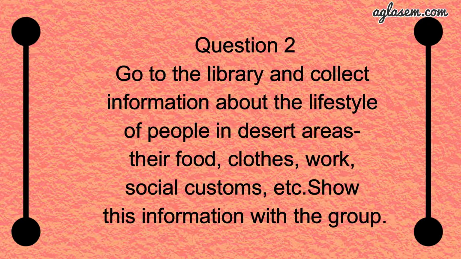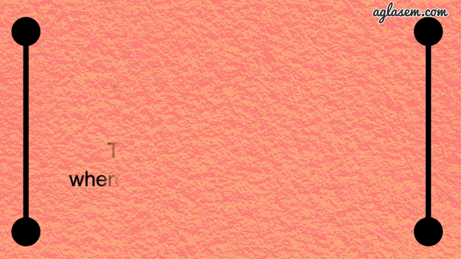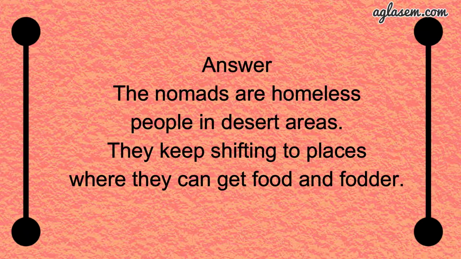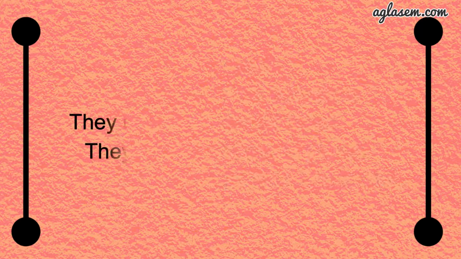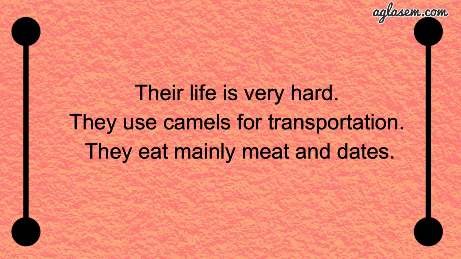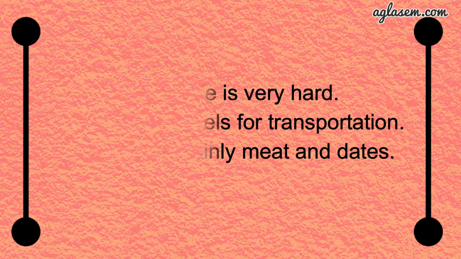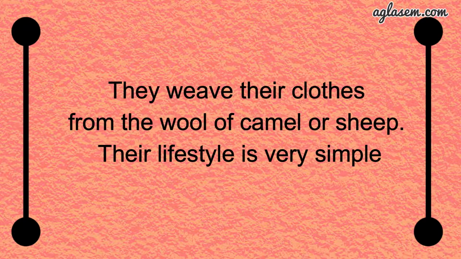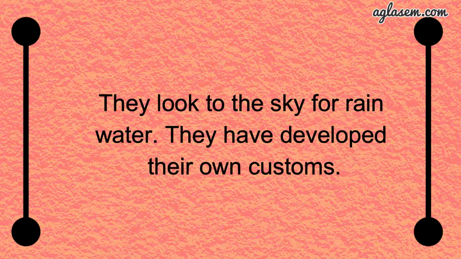Further, moving to question number 2, which says, go to the library and collect information about the lifestyle of people in desert areas, their food, their clothes, work, social customs, etc. Share this information with the group. So here the answer is, the nomads are homeless people in desert areas. They keep shifting to places where they can find food and fodder. Their life is very hard. They use camels for transportation. They eat mainly meat and dates. They weave their clothes from the wool of camels or sheep. Their lifestyle is very simple. They look to the sky for rainwater. They have developed their own customs.